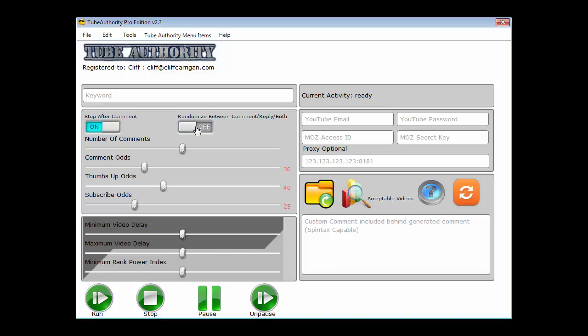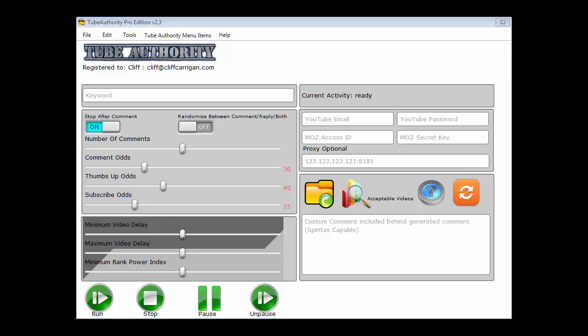The randomize between comment, reply, and both. This feature is only available in the Pro version. It's visible in the standard version, but it's disabled. This is an ultra powerful feature. Just like it says, when it decides to comment on a video, it might make a primary comment, or it might reply to someone else's comment, or it might do both. This is like human emulation on the highest scale.